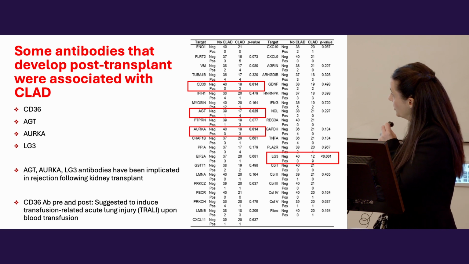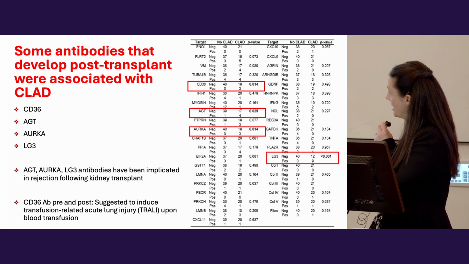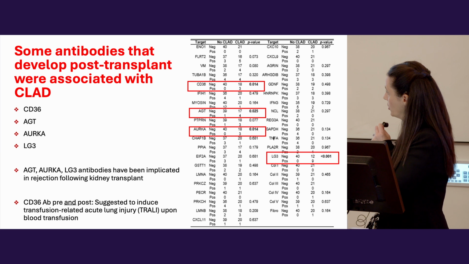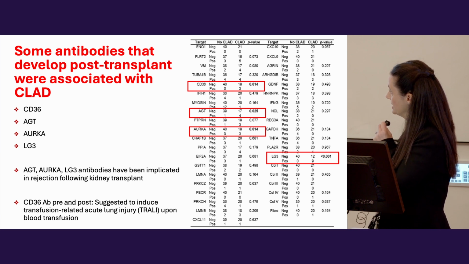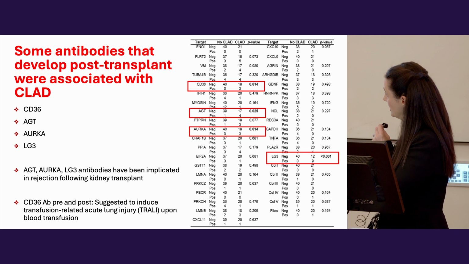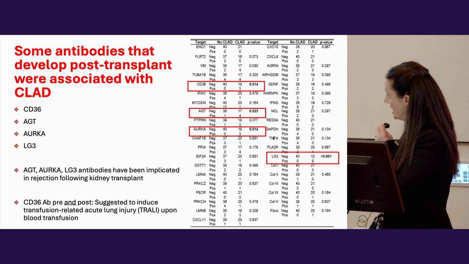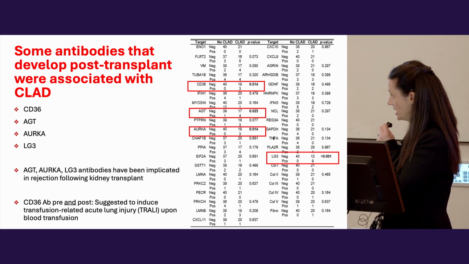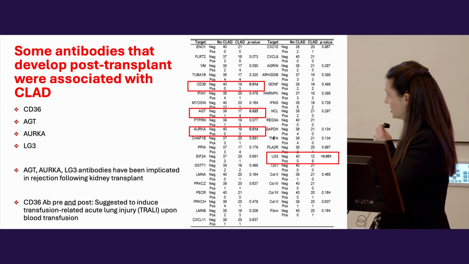There were also a few other antibodies to targets that were associated with rejection when the antibodies were detected 12 months post-transplant, and they're listed here. And once again, a few of those targets had been implicated in rejection following kidney transplantation.